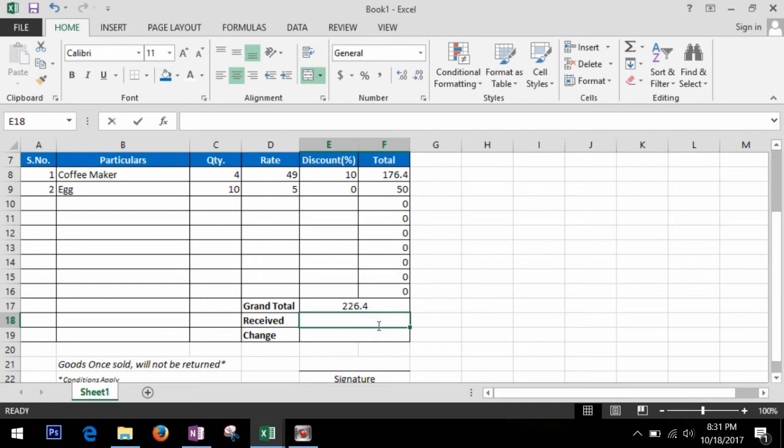Let's suppose we receive 500 from the customer. So how much we need to return? Equal to received minus total. Press enter. So this is our change. So now our invoice is fully functional.